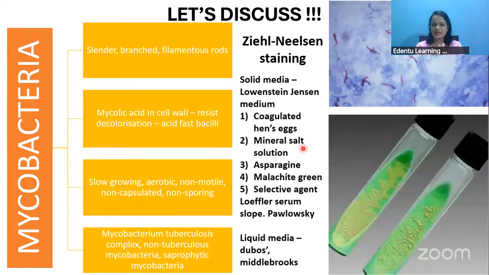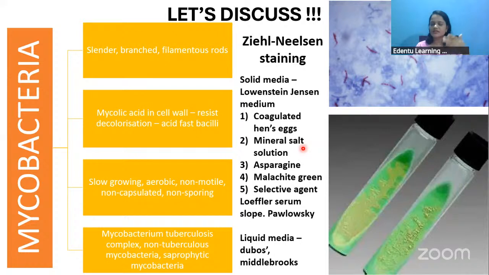It is a slender, branched, filamentous, rod-shaped bacteria. One characteristic feature of mycobacteria is that it has mycolic acid in its cell wall. Since it has mycolic acid in its cell wall, it resists decolorization, and it is an acid-fast bacilli. So it can be stained with Ziehl-Neelsen staining, or fluorescent dyes like auramine and rhodamine O can also be used for staining this Mycobacteria species. It is very slow growing, aerobic, non-motile, non-capsulated, and non-sporing also.